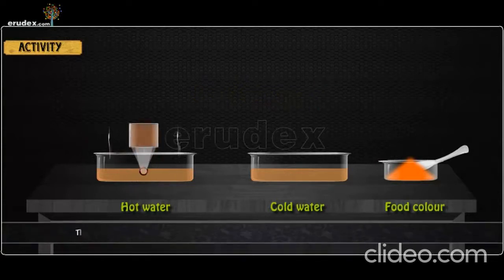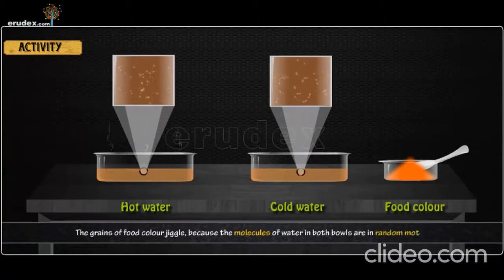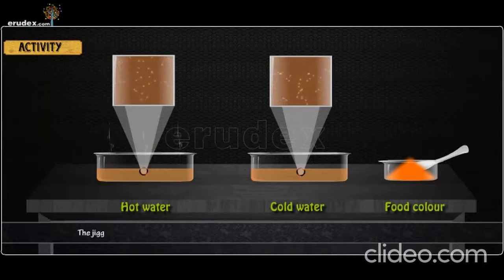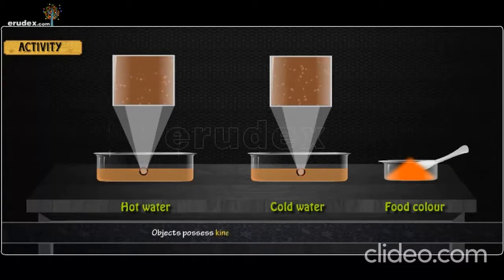The grains of food color jiggle because the molecules of water in both the bowls are in random motion. We observe that the jiggling of the grains of food color in hot water is more when compared to the jiggling in cold water. We know that objects possess kinetic energy when they are in motion.